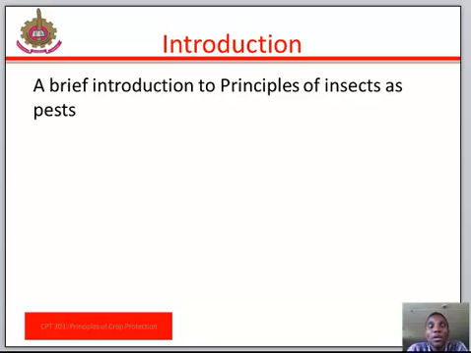Introduction. Insects belong to the phylum Arthropoda. Arthropods form a major group in the animal kingdom and constitute one of the largest and most important pests of crops and plants. It is a group of animals with segmented bodies and hard skin.